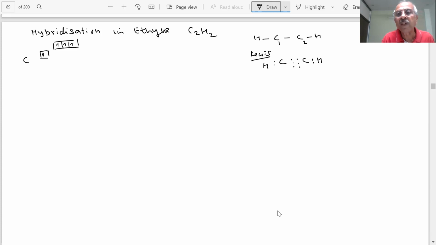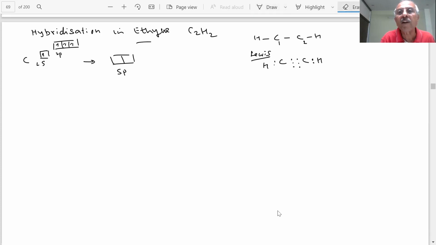How many orbitals do you need to form bonds? Only two. This is our 2s, this is 2p. So there will be sp hybridization. Only two you need, student. If this hybridization takes place, you will have two electrons in the 2p orbital. I am showing it like this, students.